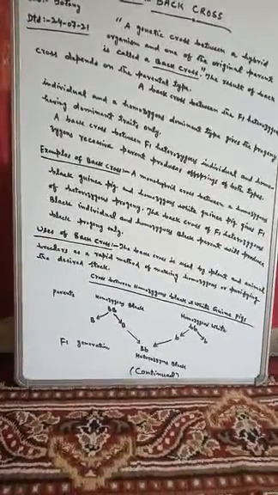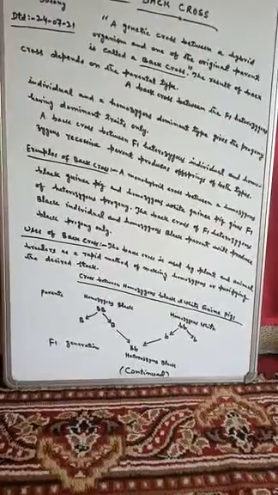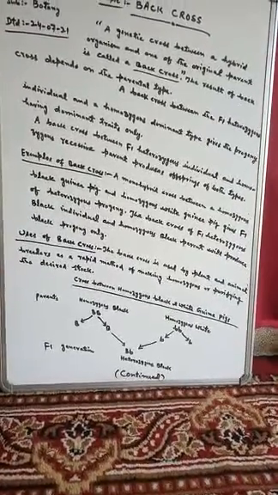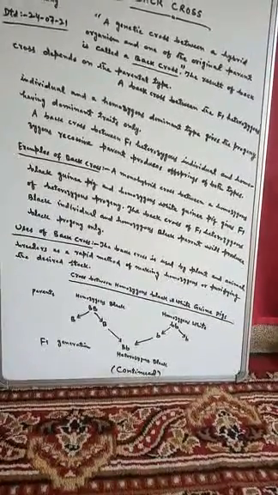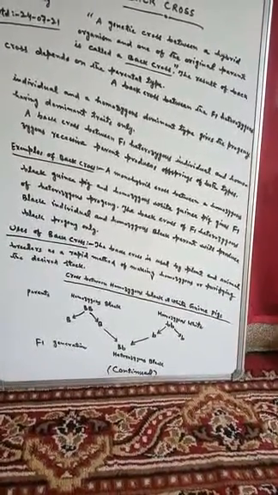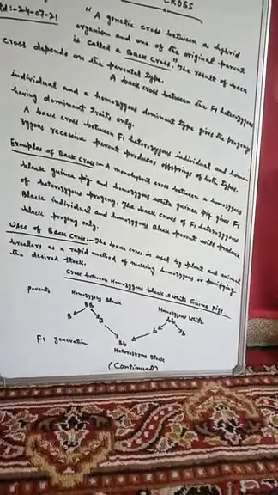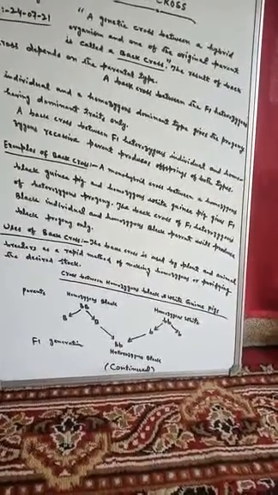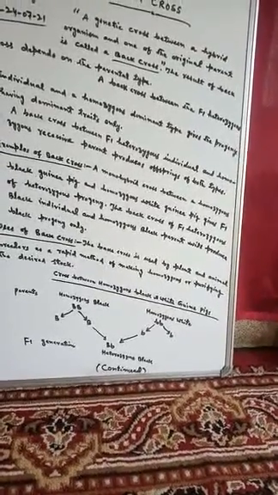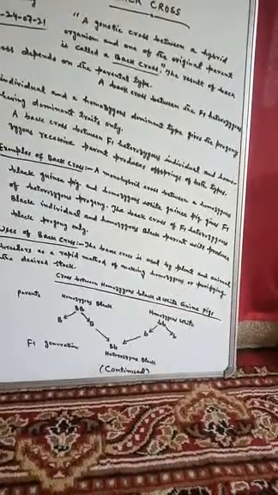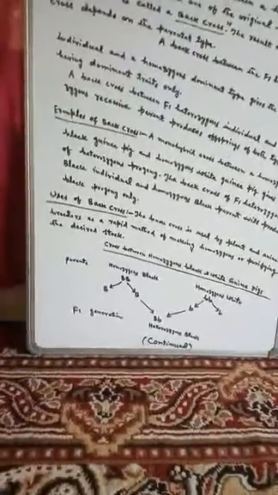Now the examples of back cross. A monohybrid cross between a homozygous black guinea pig and a homozygous white guinea pig gives F1 of heterozygous progeny. The back cross of the F1 heterozygous black individual and the homozygous black parent will produce black progeny only. So these are the examples of back cross.